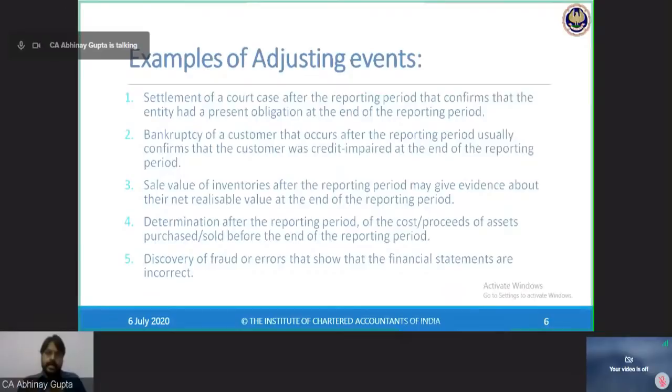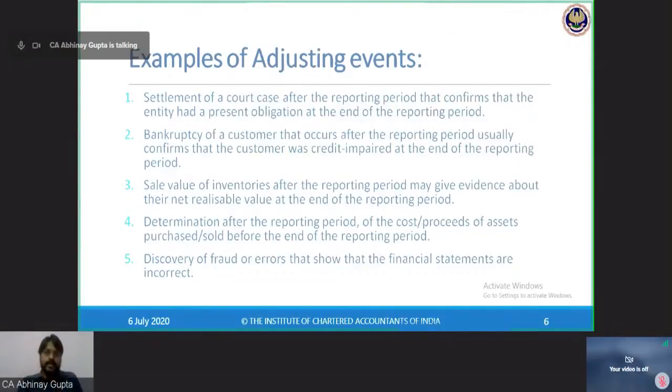Okay, then selling at a price below the cost means that the inventory was already impaired as of 31st March. Assuming that no rains are happening and no event has occurred, it is simple that without any further event, I am just selling the inventory at NRV, at a price lower than the cost at which I have recorded the inventory in my books. So it means there was certain impairment which should have been recorded on this inventory at 31st March.